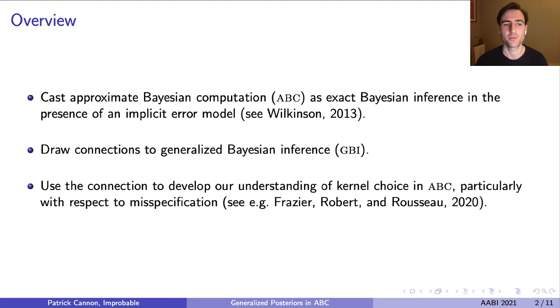First, we reinterpret approximate Bayesian computation as not an approximation at all, but an instance of exact Bayesian inference in the presence of an implicitly defined error model. The second step is to show that these ABC posteriors are in fact a subset of generalized Bayesian posteriors, which gives a new motivation for viewing ABC as an exact algorithm. And finally, we use this new perspective to make some suggestions about how we can choose ABC kernels that more naturally reflect measurement error and are more robust to misspecification.